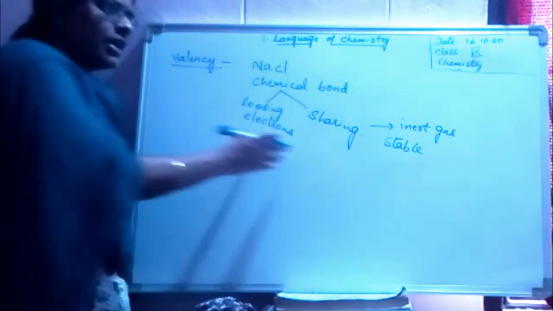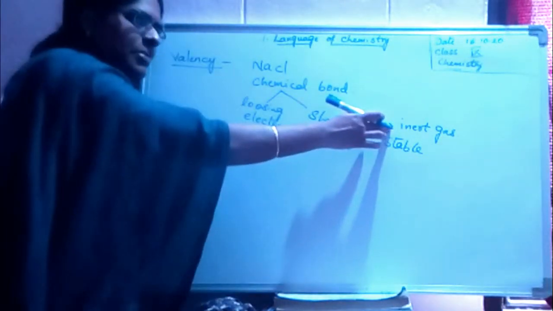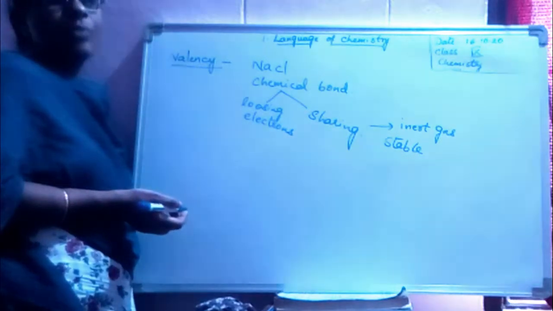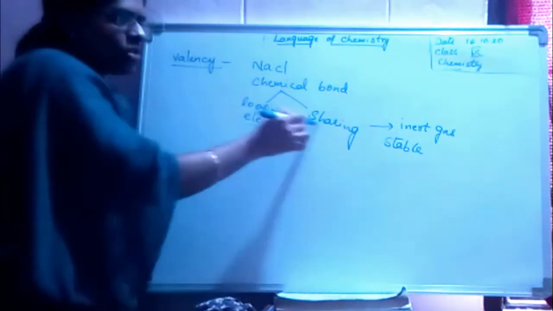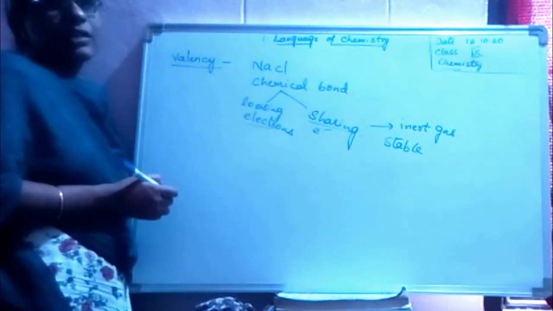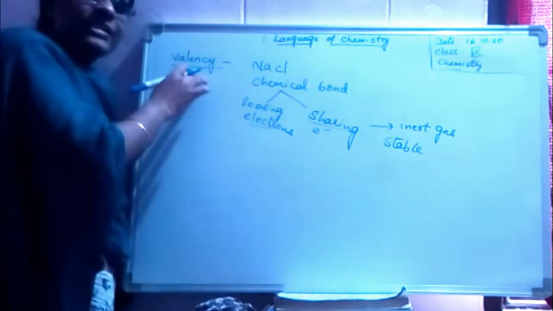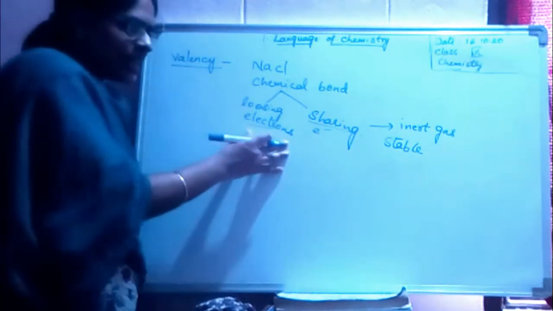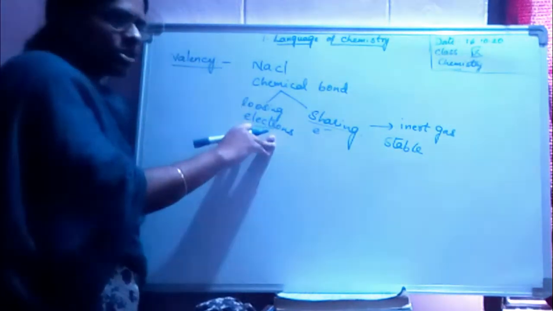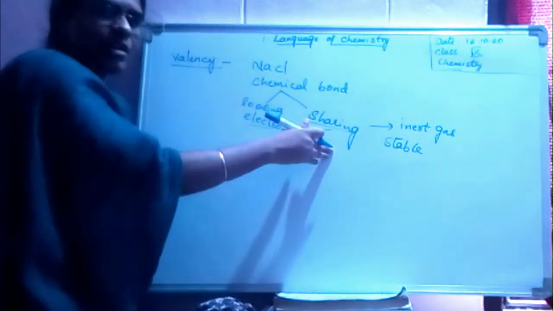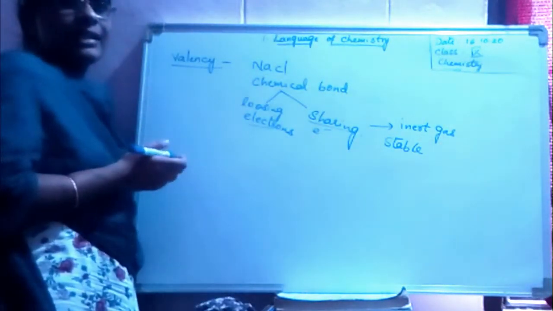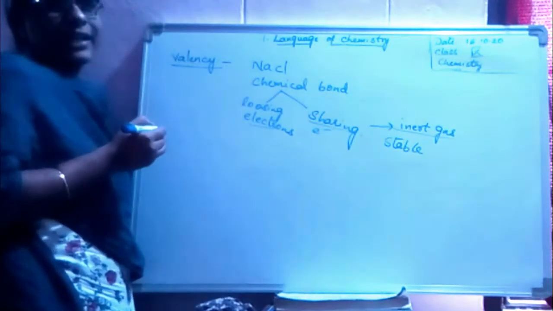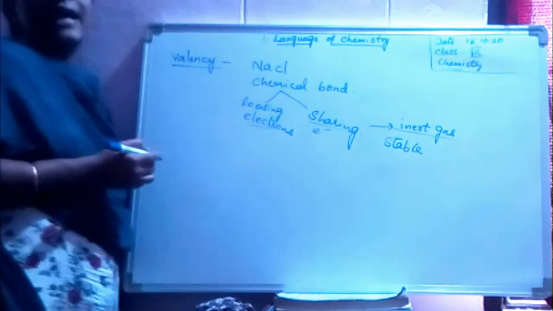Hence, in order to attain this stability, some elements may combine to form bonds, either by losing the electrons or sharing the electrons. Now, the valency of an element is defined as the number of electrons lost or shared by reacting with other atoms to attain inert gas configuration.